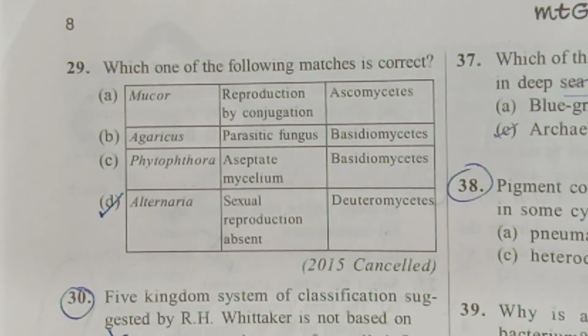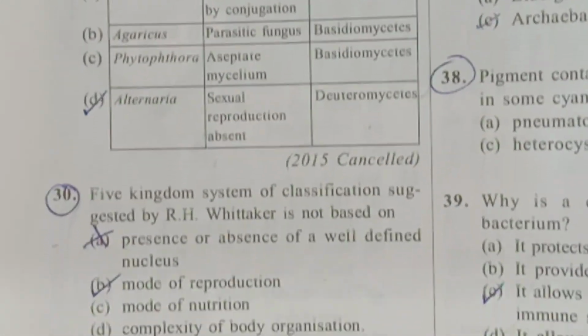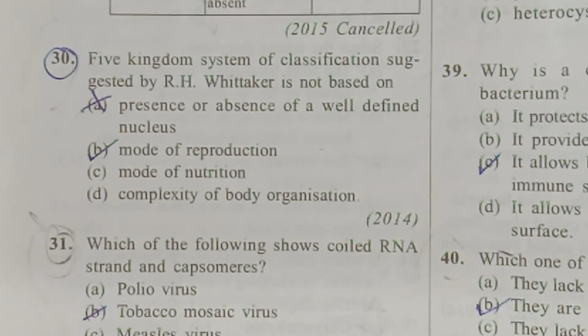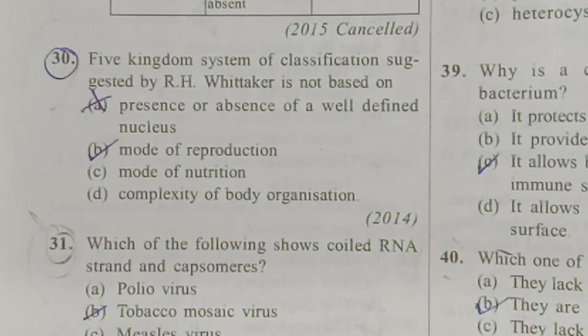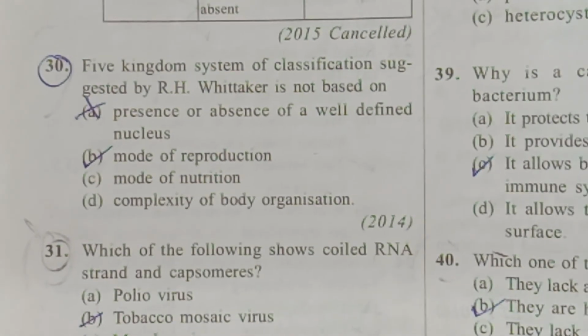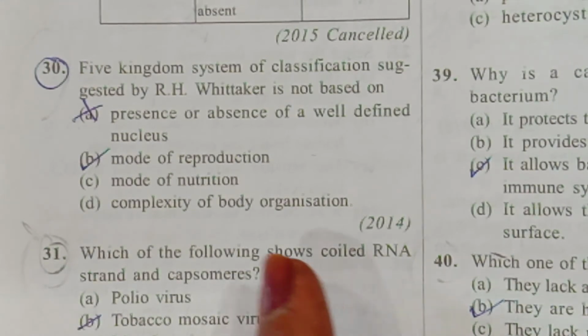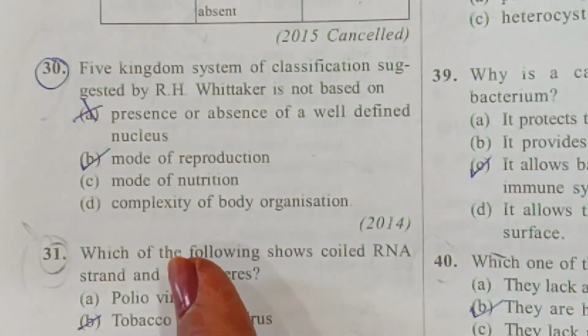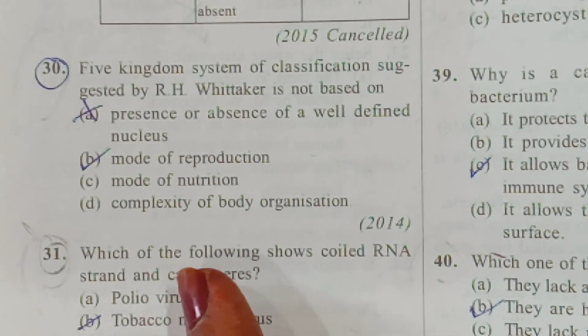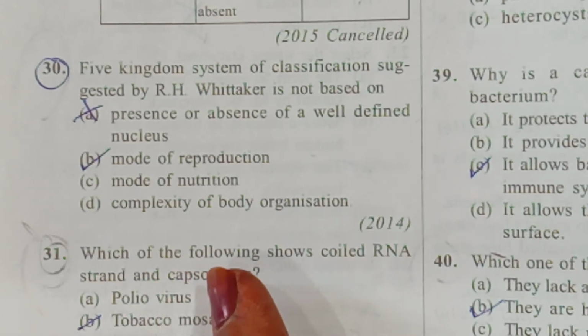Okay. Now let us go to the next question, 30th question. The 5 kingdom classification suggested by Whittaker is not based on. This was asked many times, 1 or 2 times also. So it is not based on: presence or absence of wall-defined nucleus, mode of reproduction, mode of nutrition, complexity of body organization.